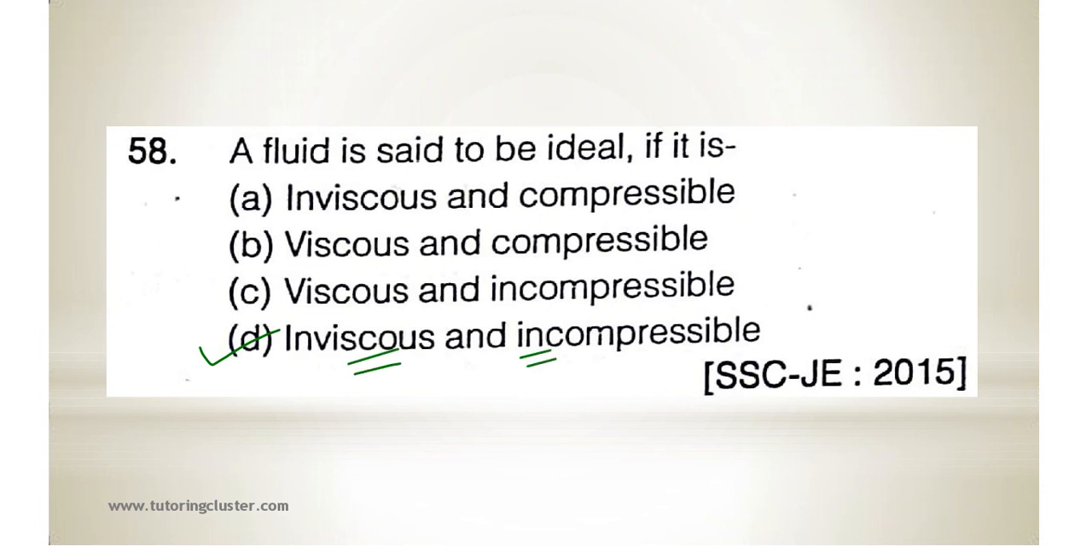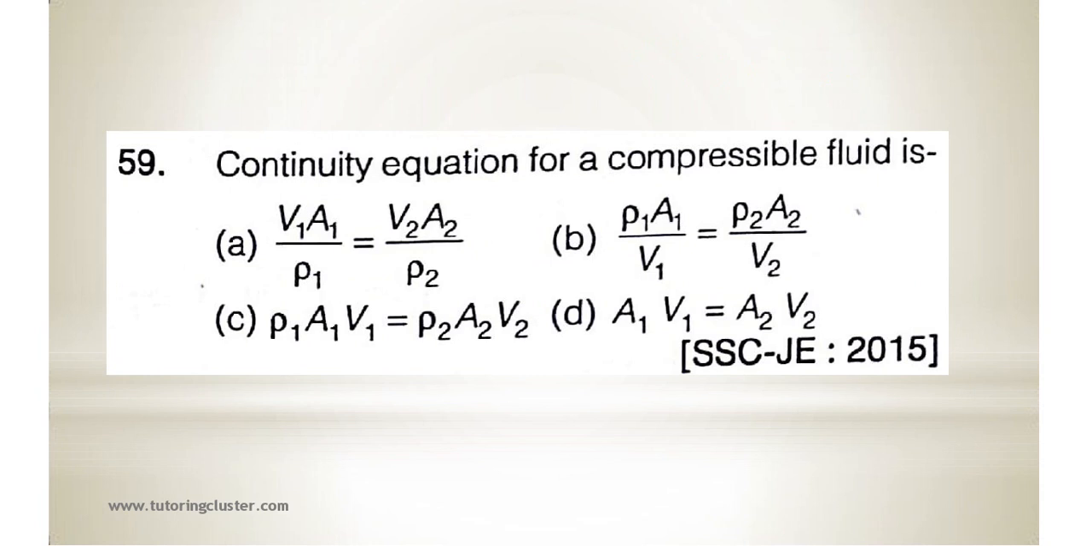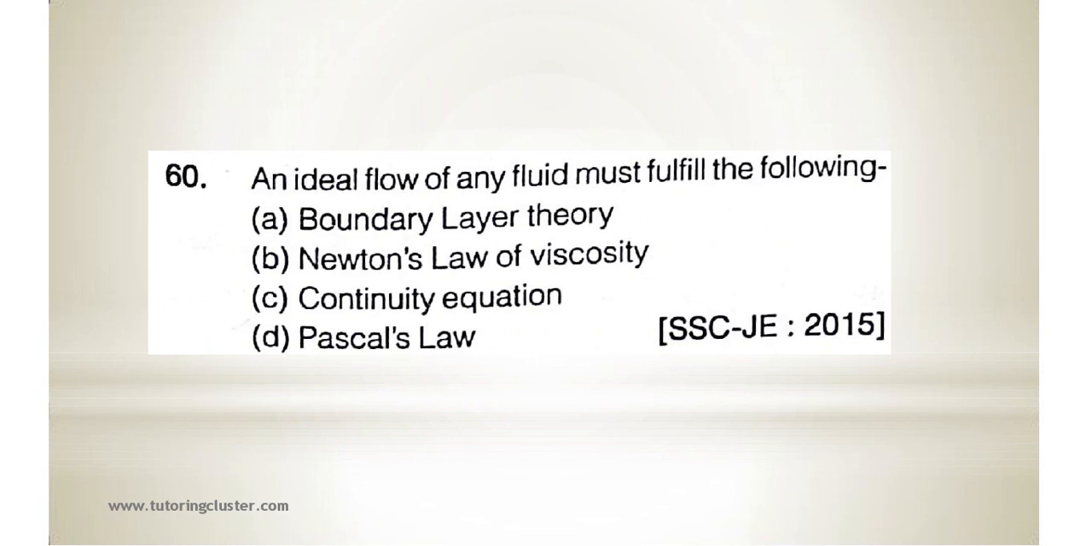Next, the continuity equation of a compressible fluid. This we have already seen. Okay, m dot in is equal to m dot out, and m dot is rho AV. So the correct answer will be C. Next, last question of this part.